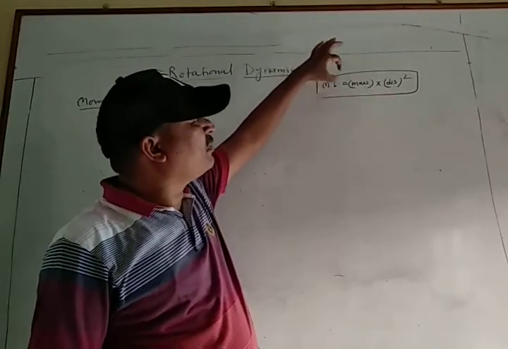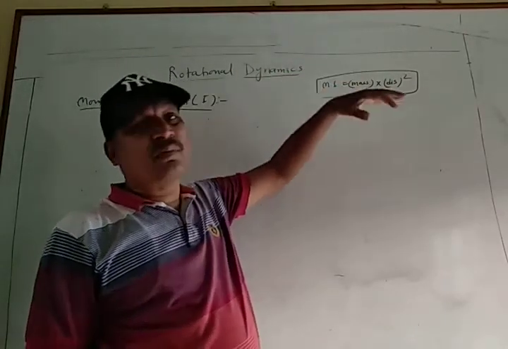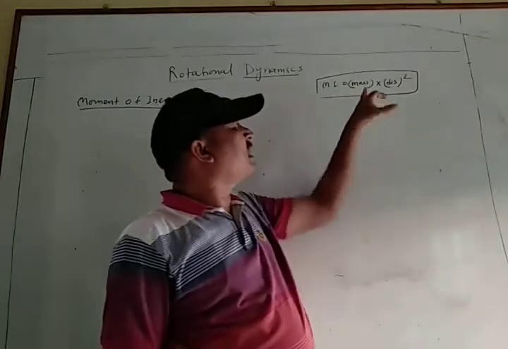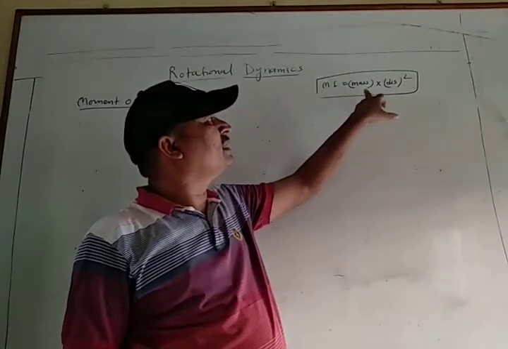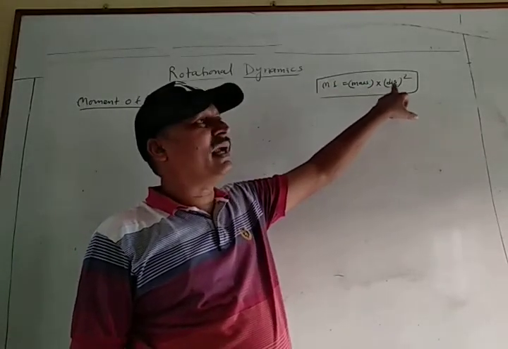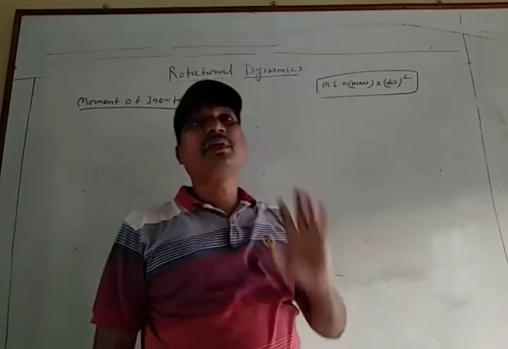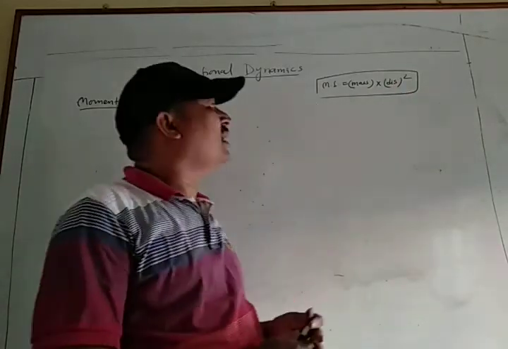Moment of inertia equal to mass of the particle whose moment of inertia we want to find, into distance square, and this distance is the perpendicular distance from the axis of rotation.